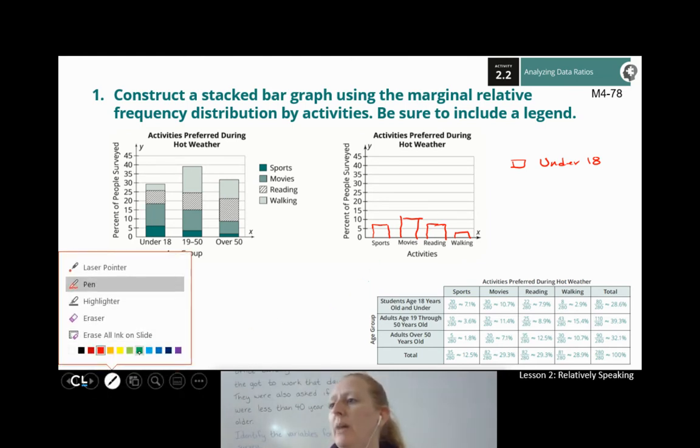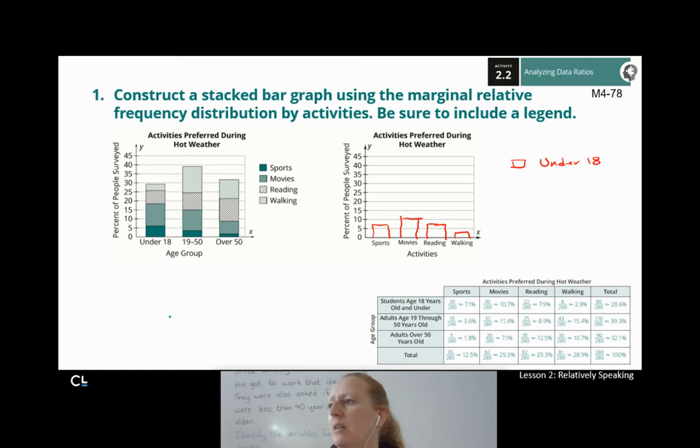I'm going to go ahead and grab my next color. Let's go with that green. Let's make green our 19 to 50 crowd. There's only 3.6% that like sports. So 7.1 plus 3.6 is going to take me up to 10.7, about the same height as this one right here. Oh, dear, my pen is not playing nice. If I do these, I'm going to stack them. So 10.7 plus 11.4.